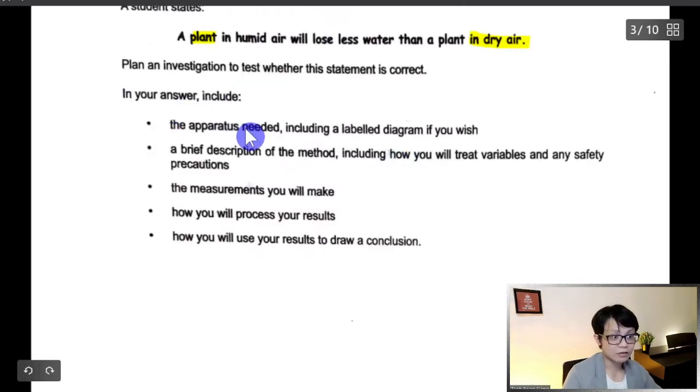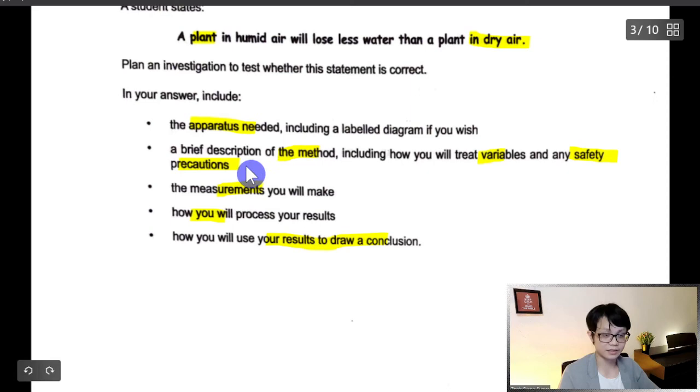In your answer, include the apparatus. Tell the apparatus, the methodology, the variables, the manipulated variable, the safety precaution. This one I also categorize as the procedure. The procedure means how you want to do the experiment and measurement, and how you process the result also.